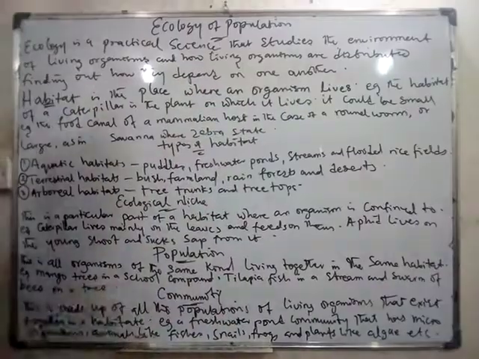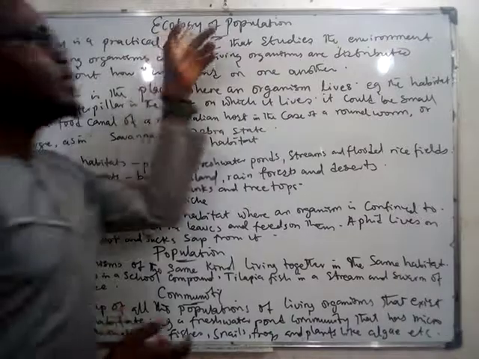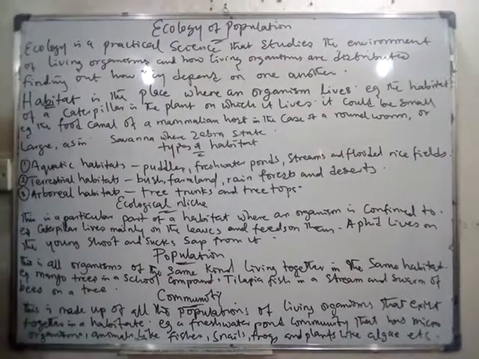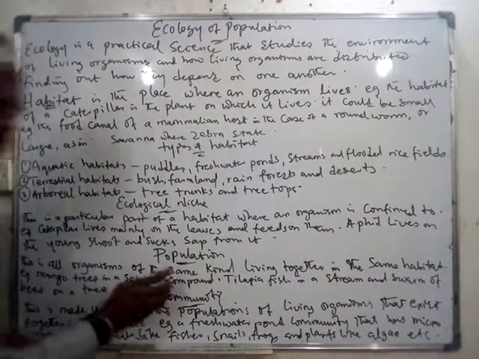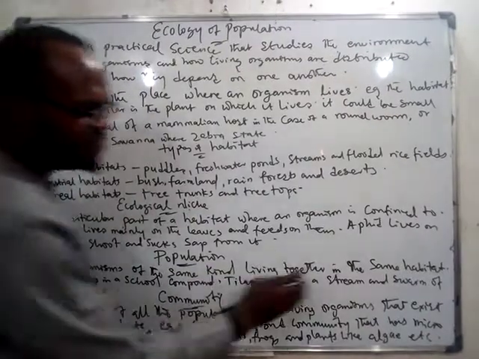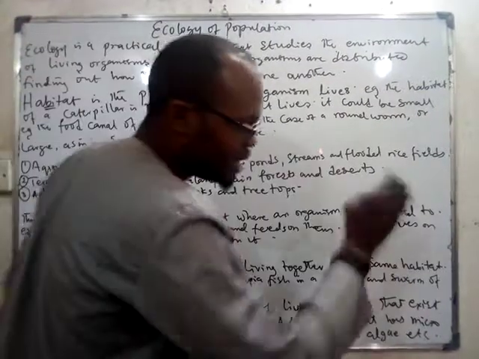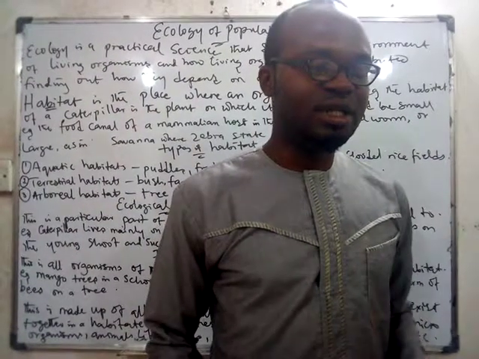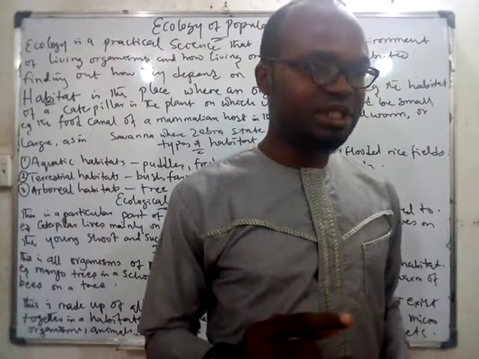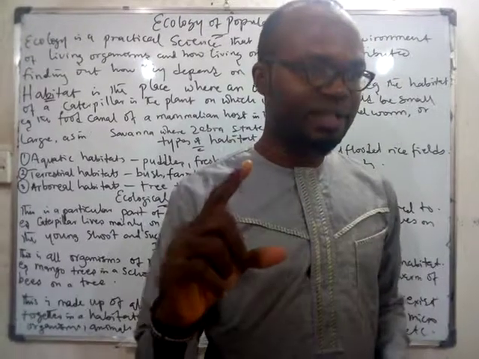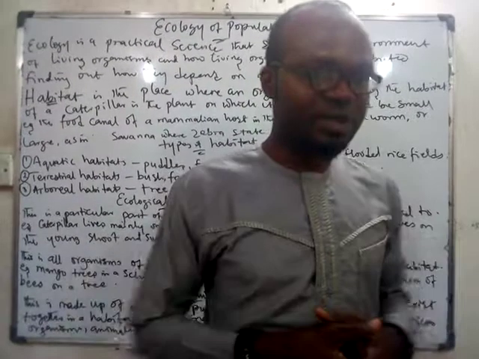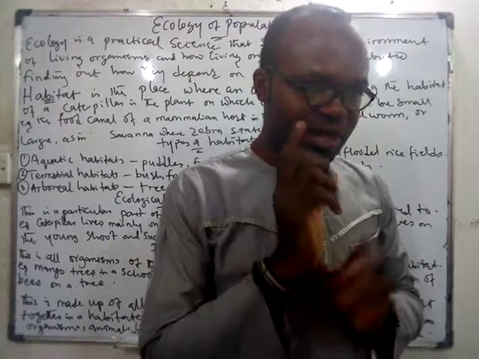Population is very important when studying ecology. Population is all organisms of the same kind living together in the same habitat. If you go to water, you look at tilapia fish. All of them are the same. So if you take all of them together, then you're talking about their population.